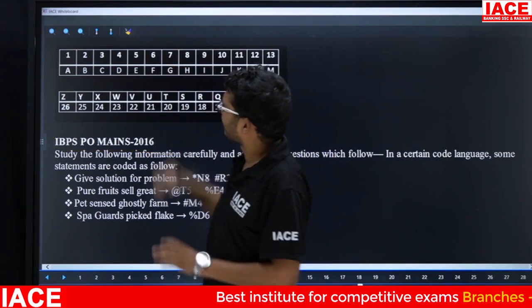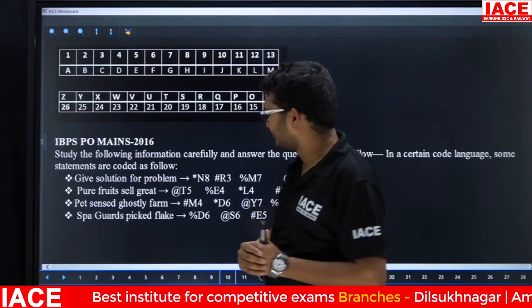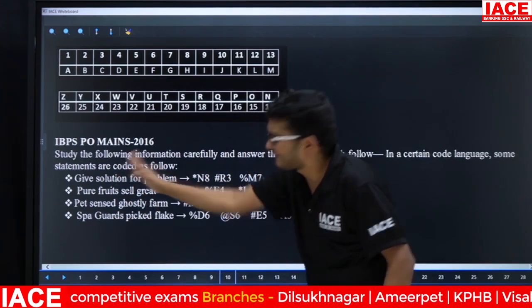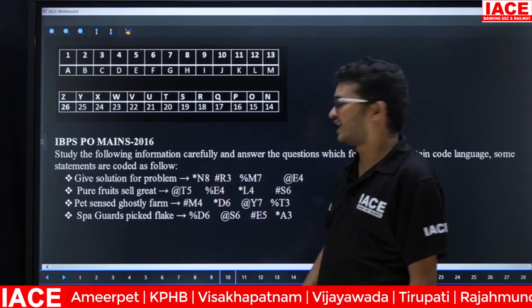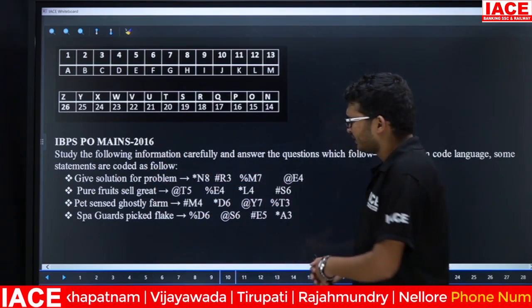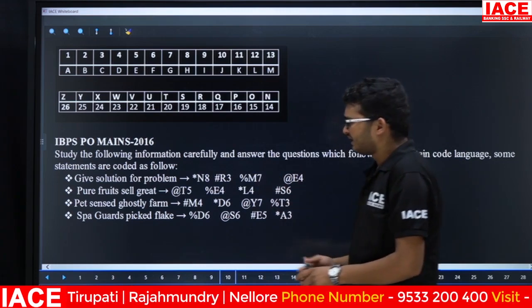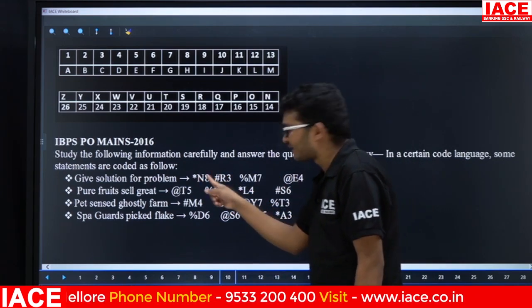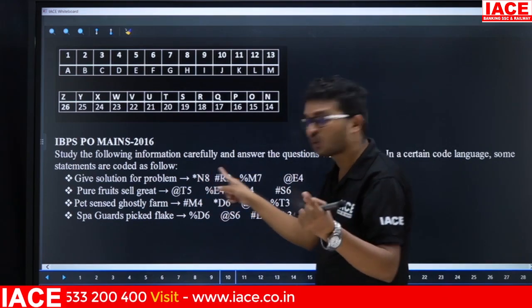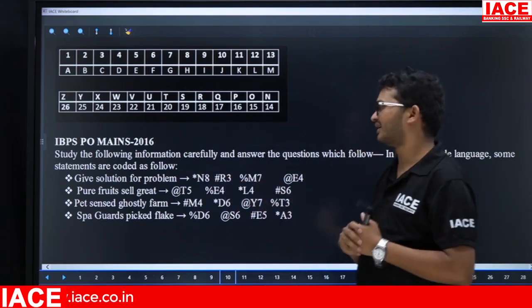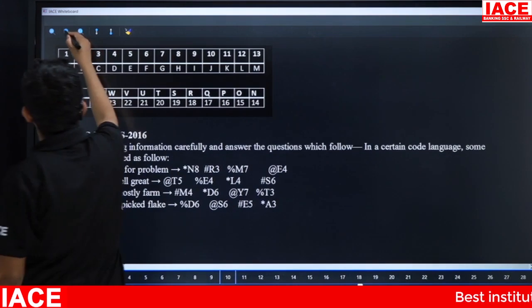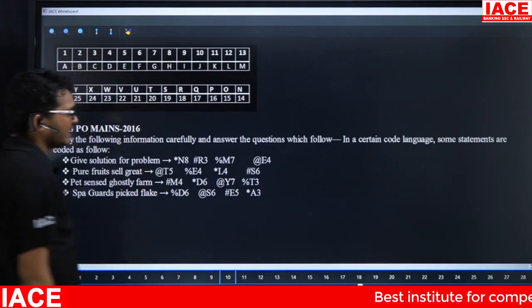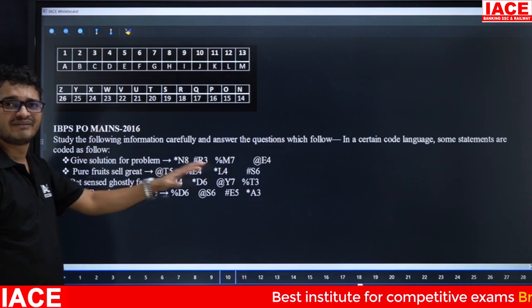Friends, what is the main difference between the previous example and this one? In the previous example, there were common words, but here no words are common. Also, in the previous example we had only letters, but in this code, in each and every code, we have one letter, one number, and one symbol.